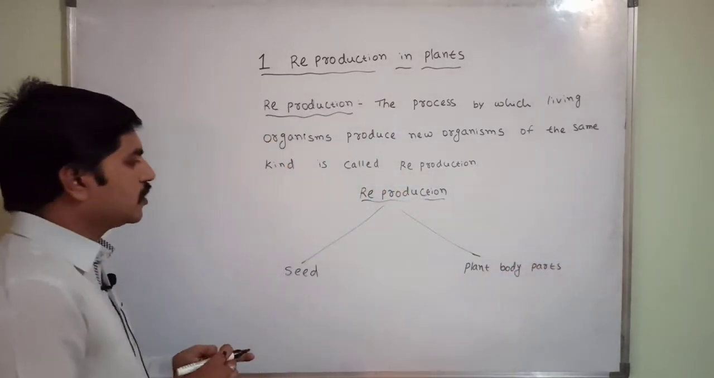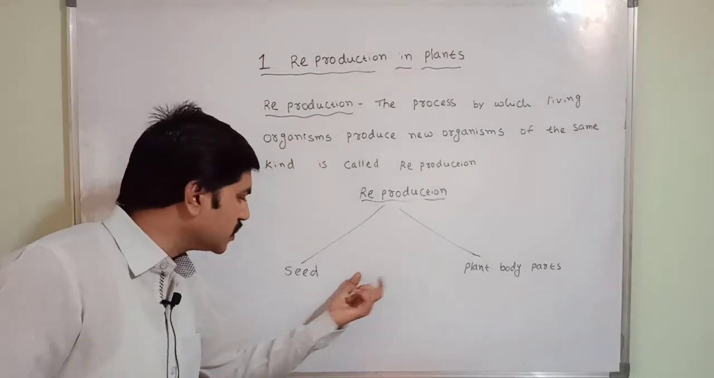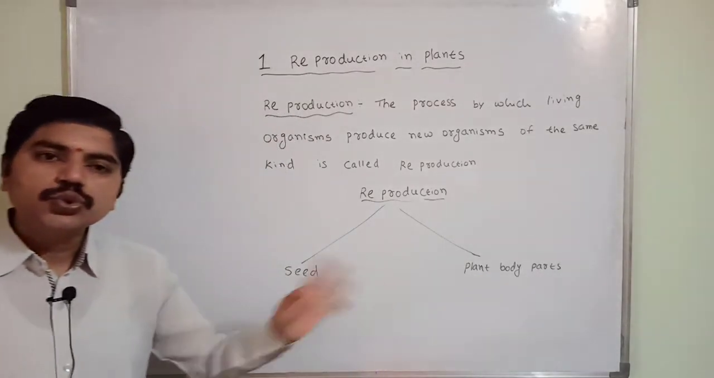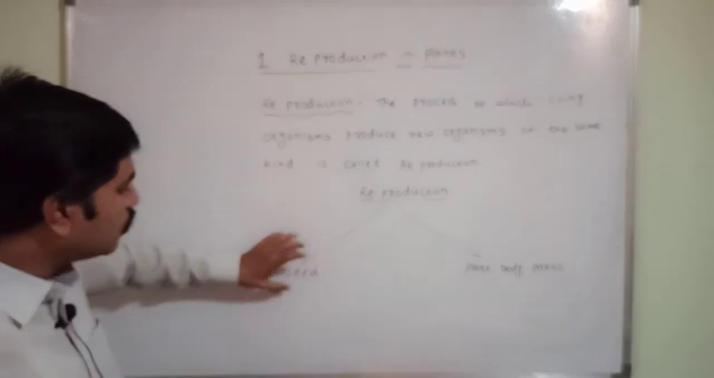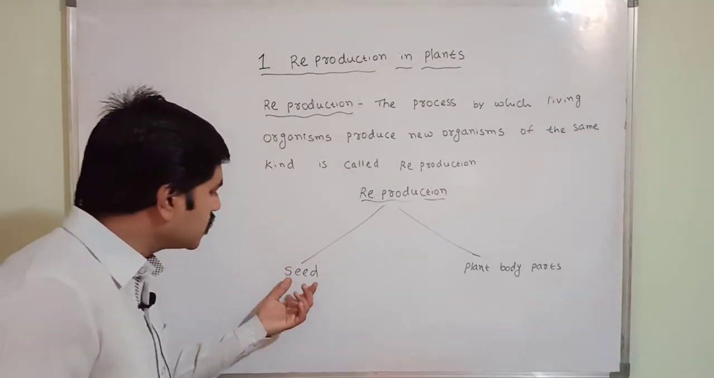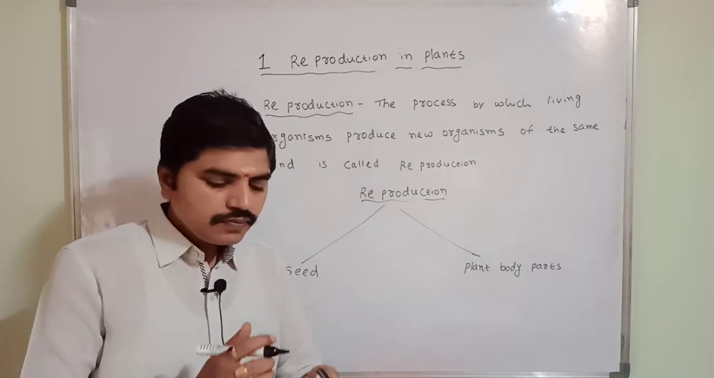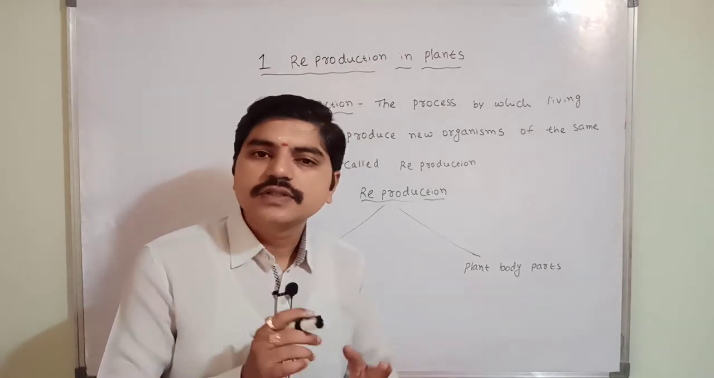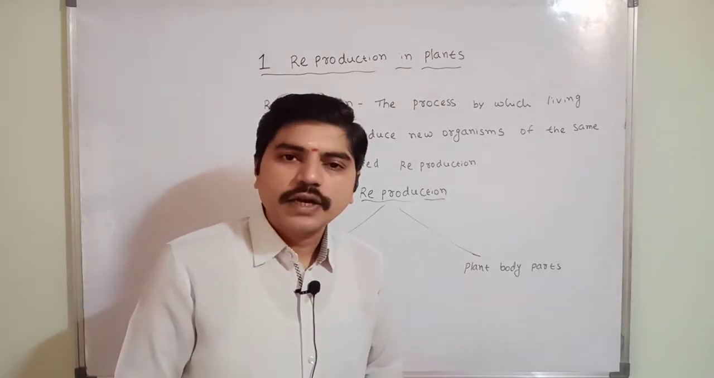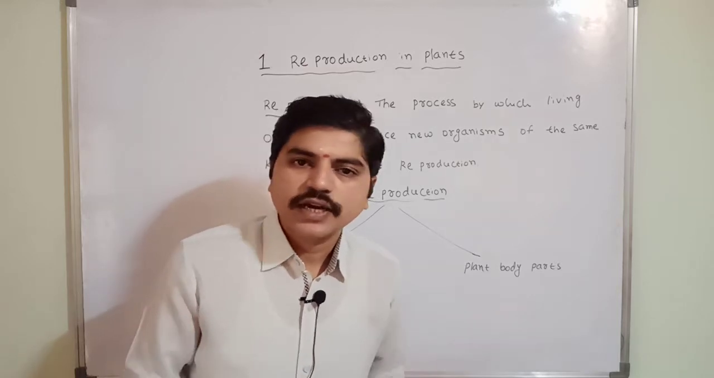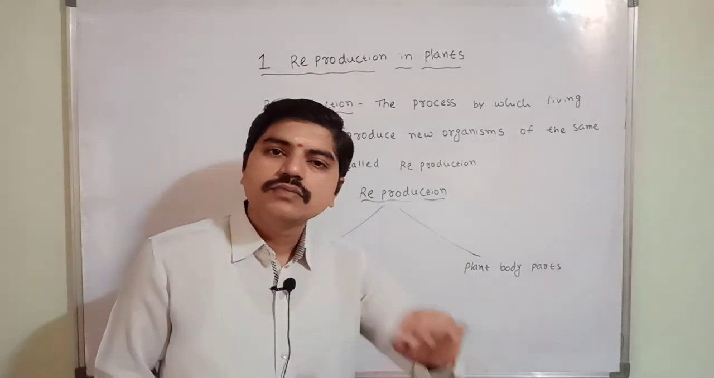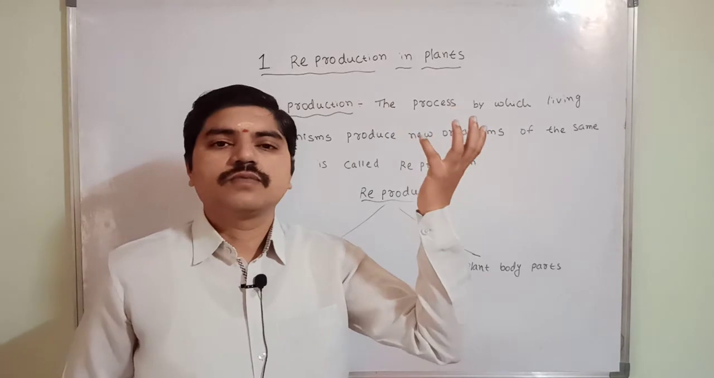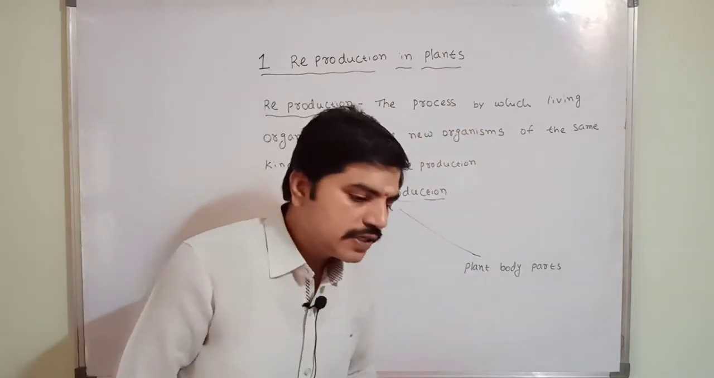So reproduction has two ways: by using a seed, and by plant body parts. These two are very important, because in 99 percent of cases, the new plant is produced by seeds only. But see the example I am going to share with you. If a rose plant is there, does the rose plant have any seed? No, the rose plant does not have any seeds. That's why the rose plant needs the stem only. If you cut the stem and keep it inside the soil, a new plant will grow, correct or not? So that is the example, right?